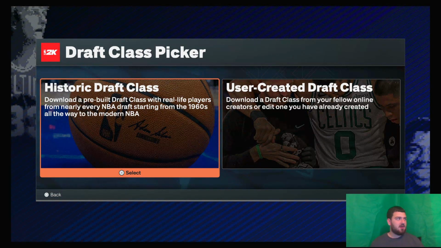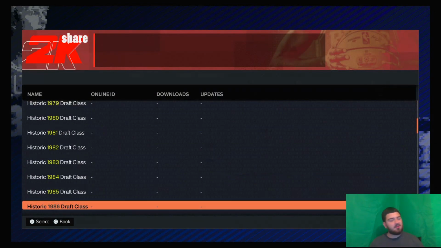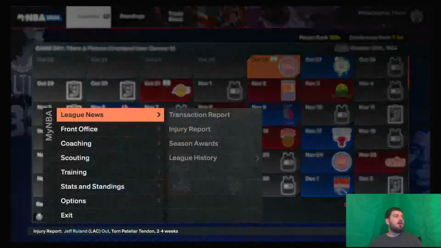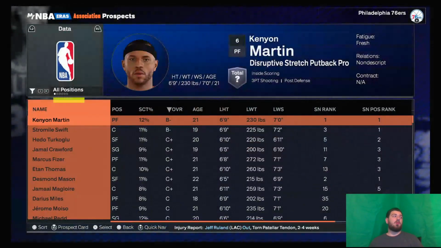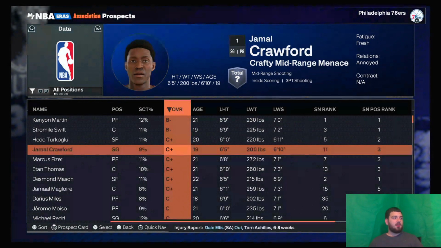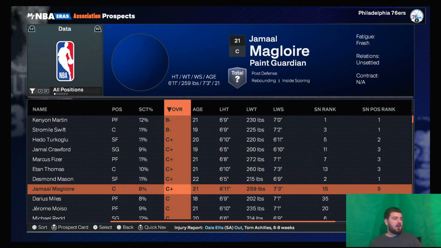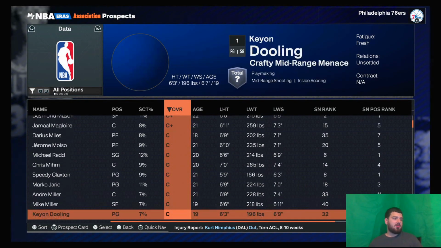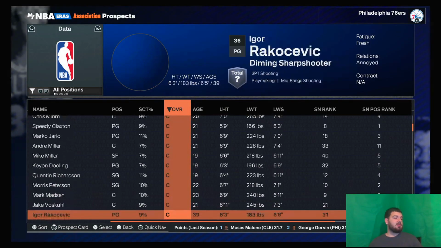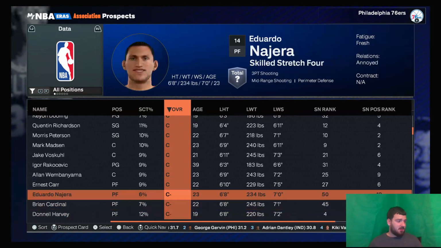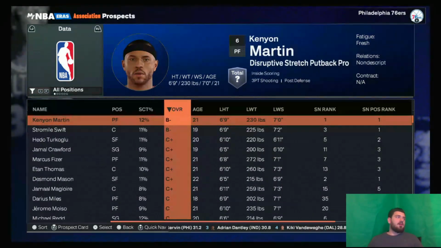Definitely one of the scenarios where I was saying 2000 draft in real life, not too amazing. Like, obviously, it's got all-stars, it's got good players, but I believe it is considered one of the weaker drafts in NBA history. Like Kenyon Martin, okay, Hedo Turkoglu, Jamal Crawford's here, Desmond Mason, Jamal McGlure, Michael Redd, who's a very good player, Andre Miller, Mike Miller, Quentin Richardson, Allen Wembanyama, the best Wembanyama in NBA history right now. I would make that joke every time we see something like that.